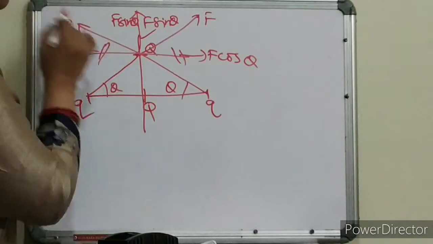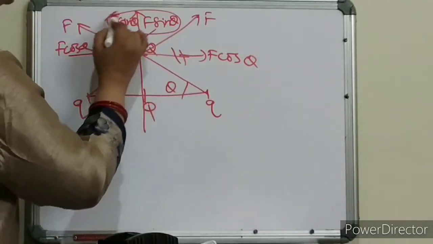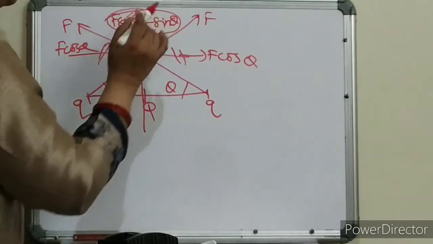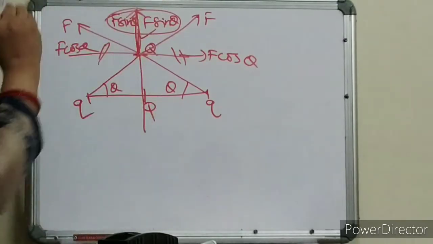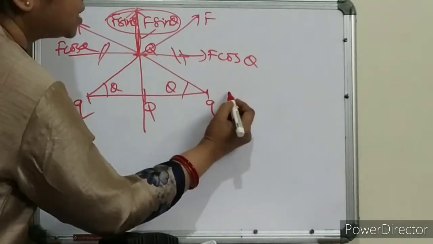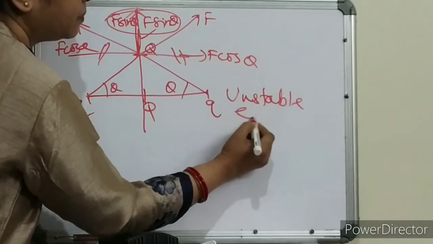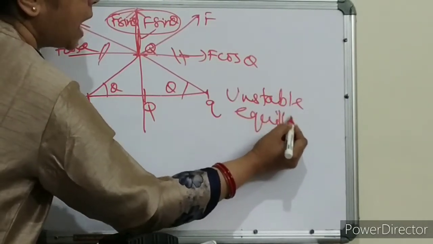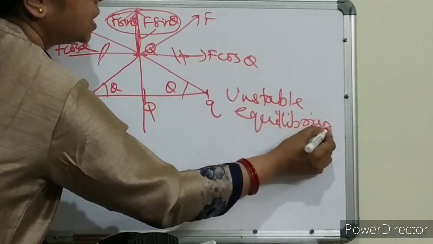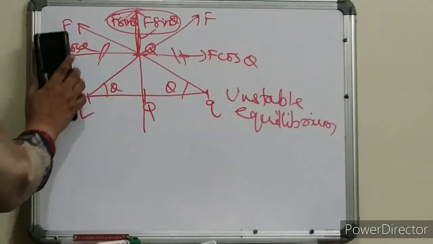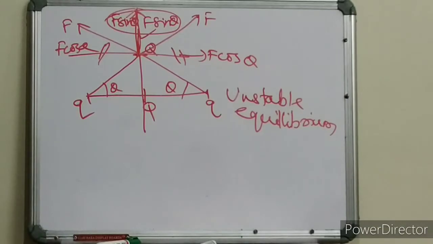Now see what will happen. These two F sin theta will now take this Q, move this Q like this. So it can't come back to its mean position. That's why this is the condition for unstable equilibrium. Is it clear, children? I have discussed all the conditions of unstable and stable equilibrium. Now we'll see some numericals. Obviously previous year NEET and JEE questions, children.